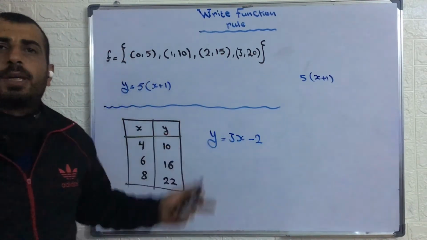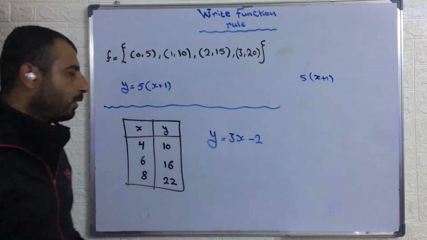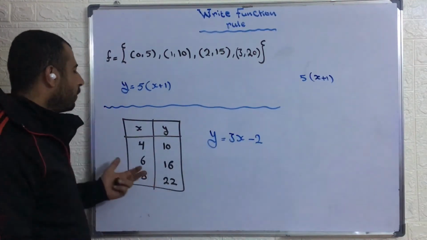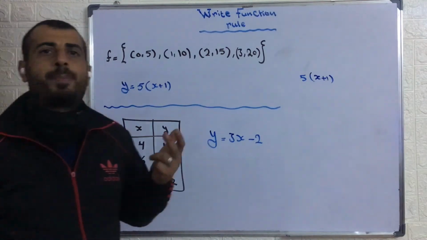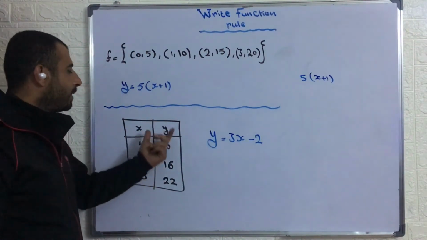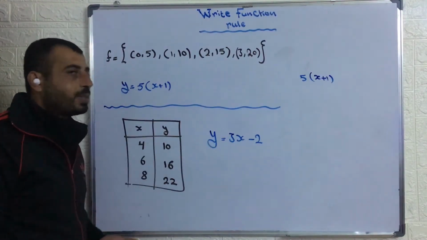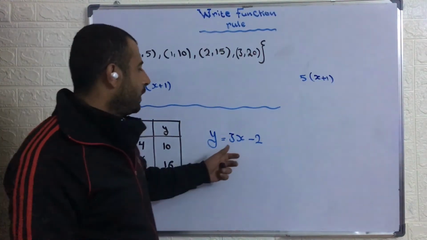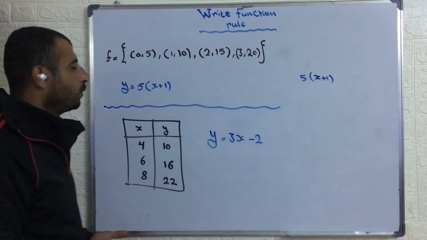It's hard to find it, I know that. It's hard to find it. Why? Because you need to discover the pattern between the first elements here, x, our domain, and the second elements here, which represent our range. So here our rule is 3x minus 2.